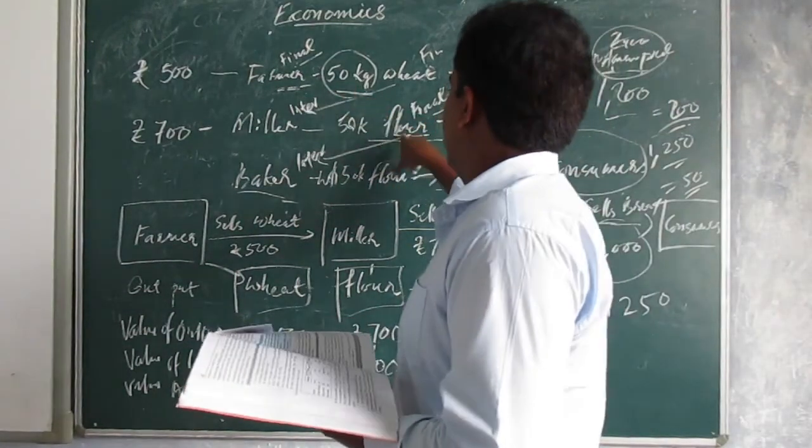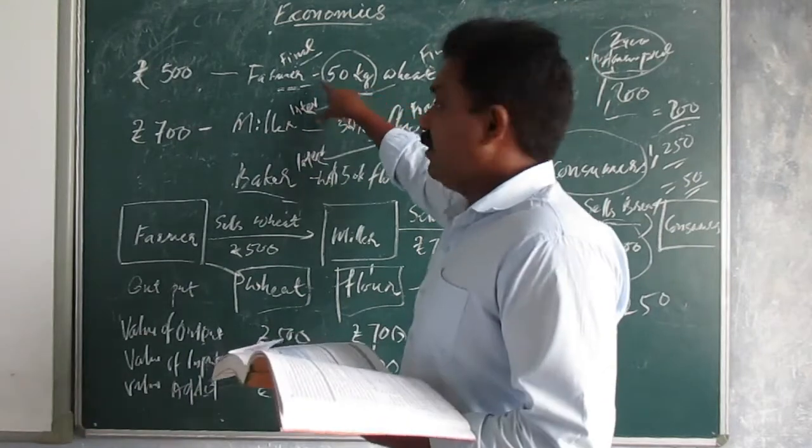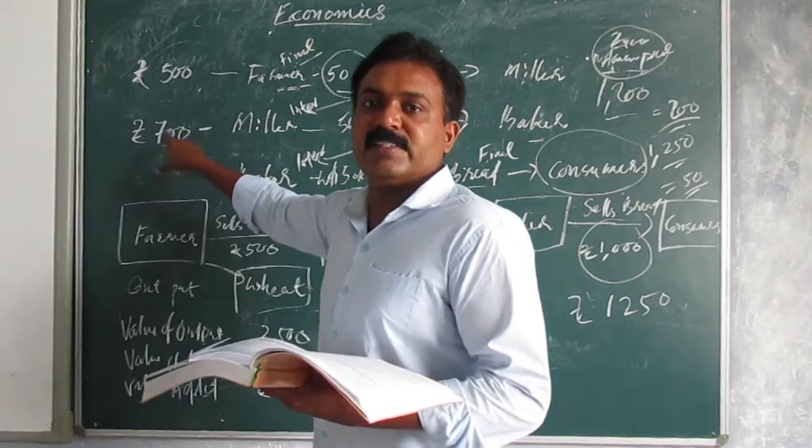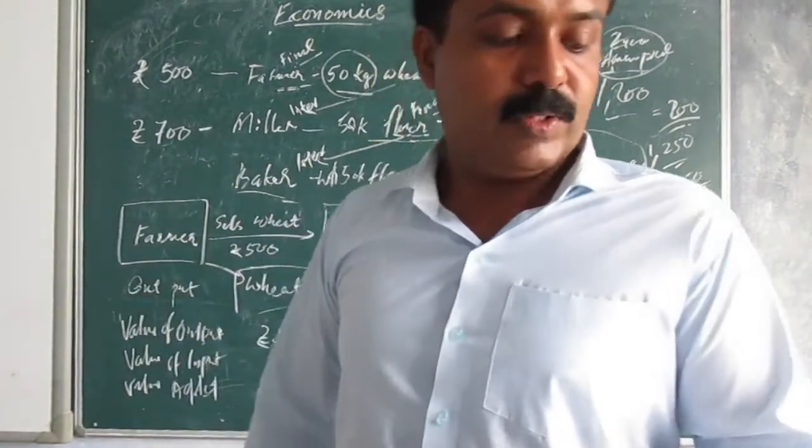The value of wheat, which is 500, is included in the value of flour, and it has become 700. Understood?